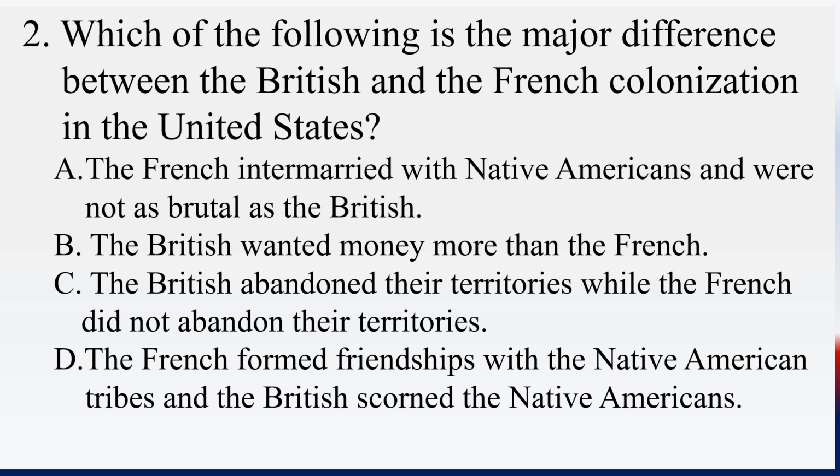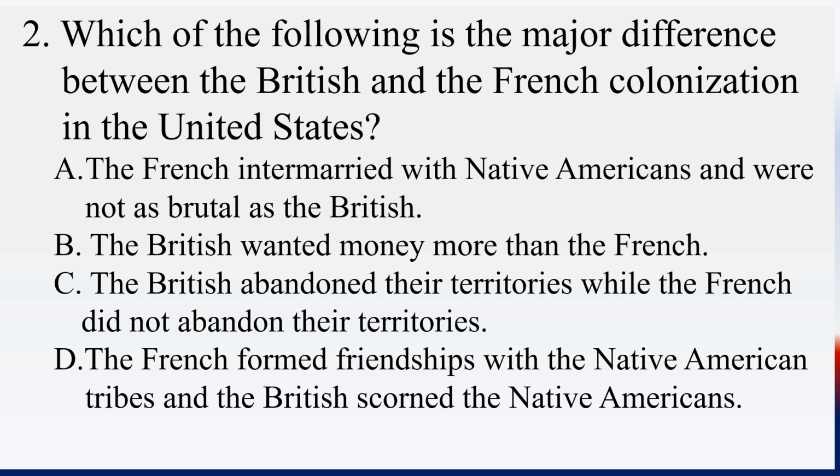Question number 2. Which of the following is a major difference between the British and the French colonization in the United States? This question is tricky. A, the French intermarried with Native Americans and were not as brutal as the British. B, the British wanted more money than the French. C, the British abandoned their territories while the French did not abandon their territories. D, the French formed friendships with the Native American tribes and the British scorned the Native Americans.